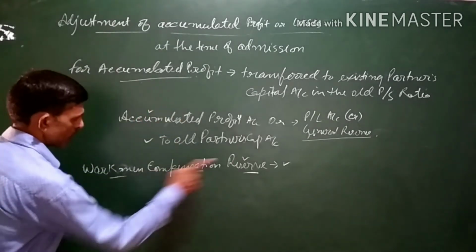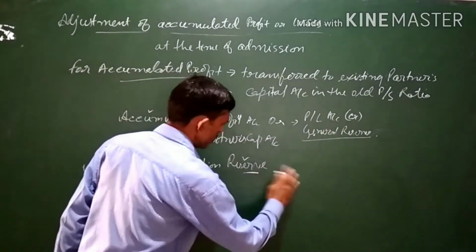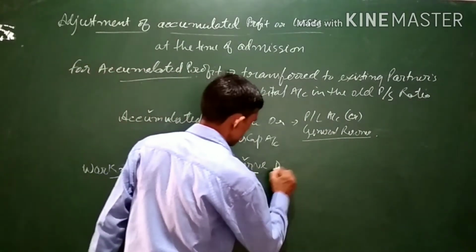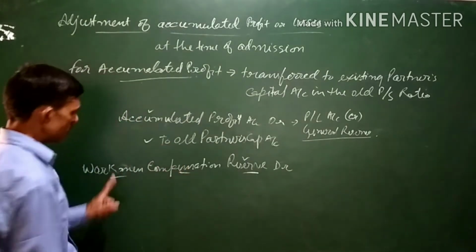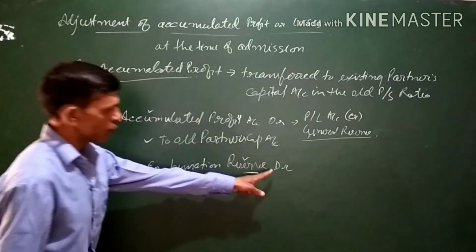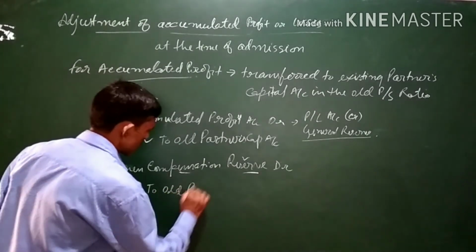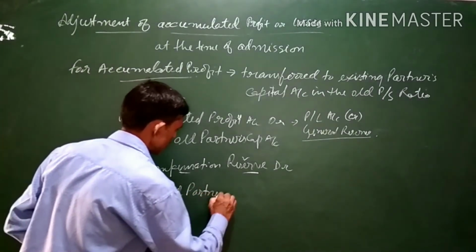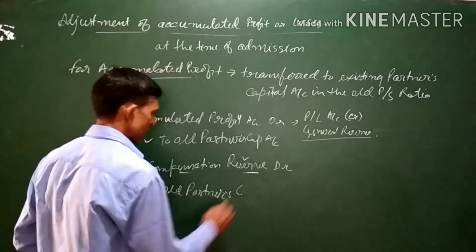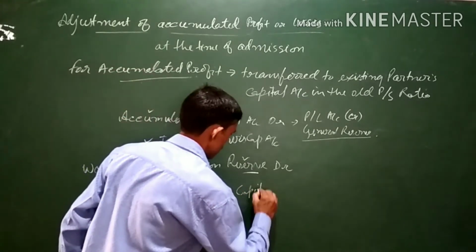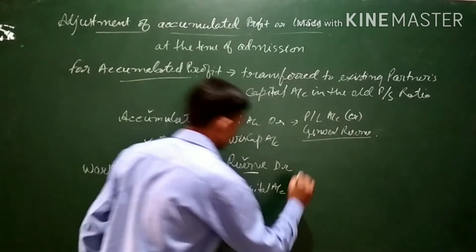Workman compensation reserve account will be debited and old partners capital account will be credited.